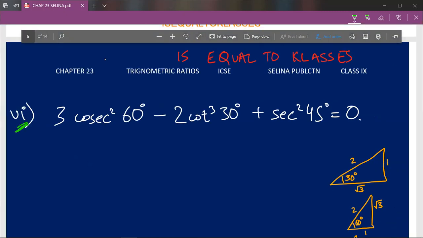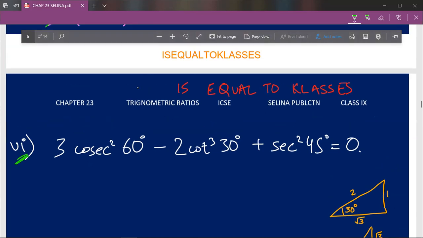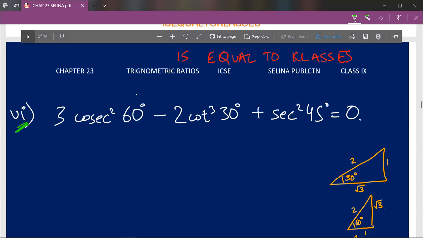Now we'll finally move on to our sixth question of question number 3, exercise 23A. So over here we have been given this huge monster formula: 3 cosecant square 60 degree minus 2 cot square 30 degree plus secant square 45 degree is equal to 0. We have been given complex trigonometrical expressions. So first of all we'll try to divide this question into parts. I'll change the color, I'll go with pink, and this is our first part, this is our second part, this is our third part.